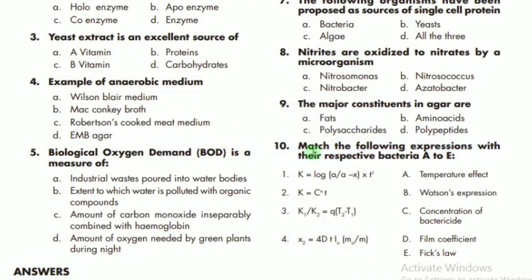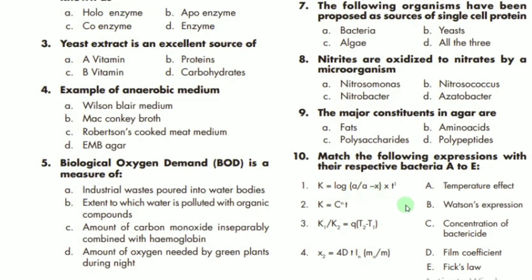MCQ number 10 says match the following expressions with their respective bacteria, A to E. These are the formulas, as you can see, so we will match them with the correct option. The first formula is the K constant, which is log A. This is actually the formula of Watson expression, so B is the correct option.